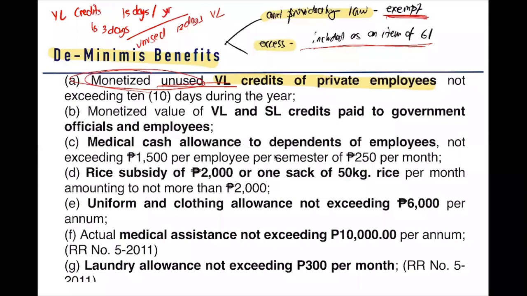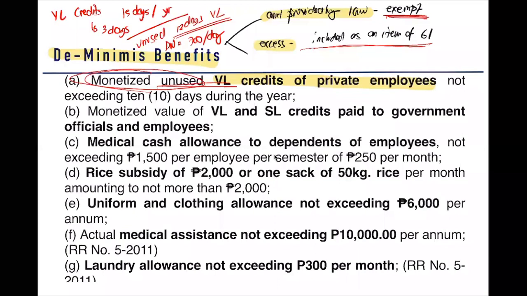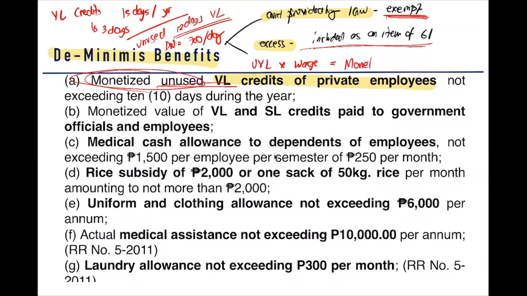While monetize, what do we mean? When we say monetize, that is the value that will be paid by the employer to the employee based on the daily wage. So we have 12 days vacation leave, right? So for example, our daily wage is 700 per day. So when we say monetize, the total amount, which is equal to your unused vacation leave multiplied by your wage, this is your monetized unused vacation leave.